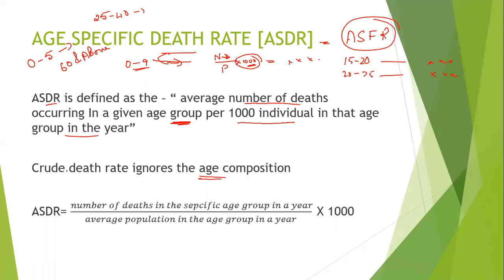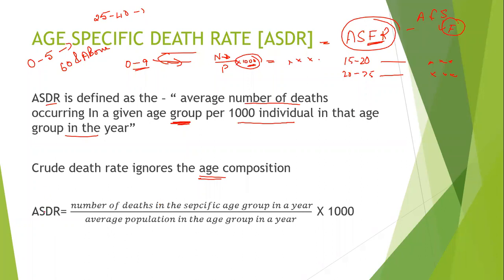Now when it comes to the age specific fertility rate, we were considering the age group and also the sex composition, that is, we will consider only the female. But in this method, age specific death rate, we are not considering only male or only female, we are considering the total population, because death can be anyone, male or female. Any death that is happening will decrease the total population. It is not specifically considering only the male or the female.